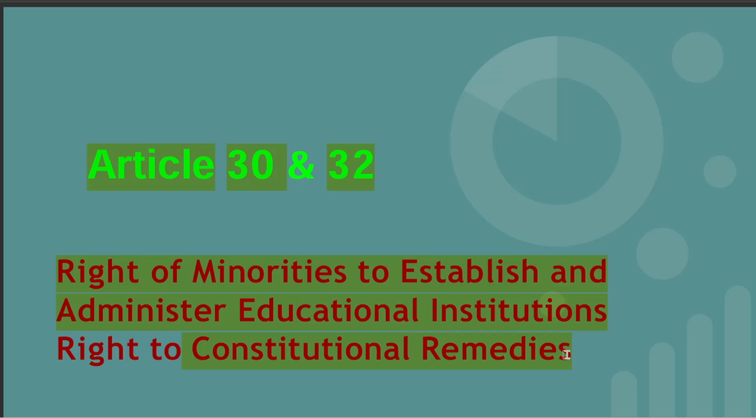When someone breaches your fundamental right, you can approach the Supreme Court or High Court for remedies, which is mentioned in Article 32. So Article 32 safeguards your fundamental rights and gives you remedies.